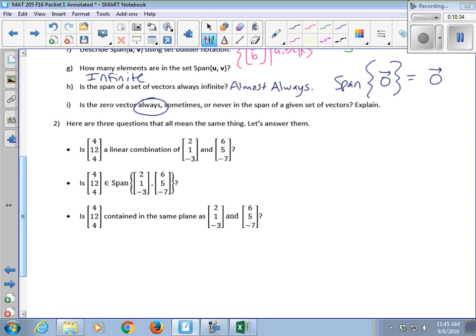And then if I wanted to ask it geometrically, I could say, is 4, 12, 4 contained in the same plane as the other 2 vectors? And in your activities, I have you work with some geometric stuff. But basically, this question is saying, are there weights, right? So can I find a weight? Call that x1 maybe.